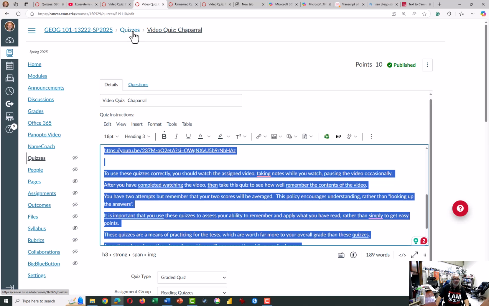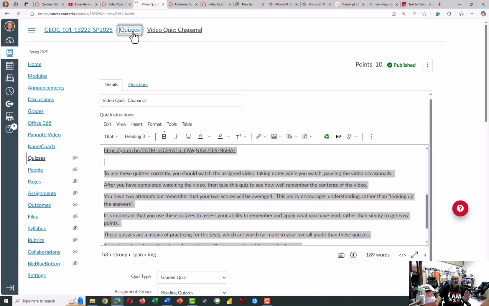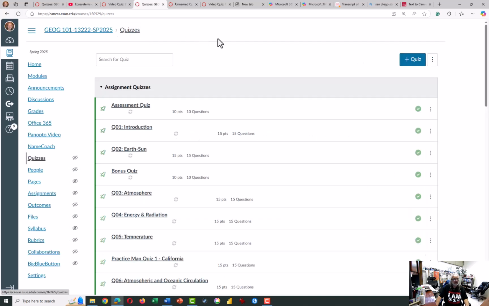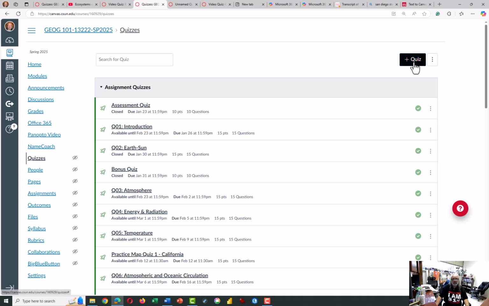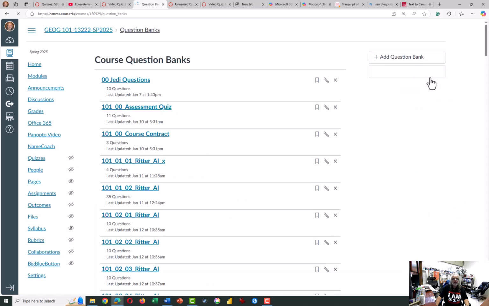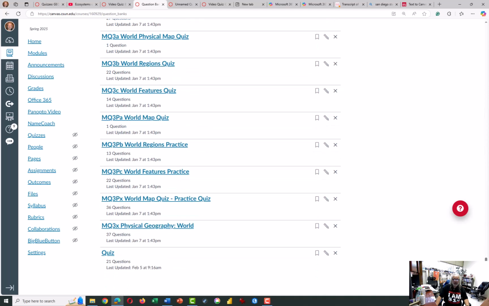Let's jump back to the quizzes list, and if you haven't done this, it's a pretty good skill to have. The three dots here next to the add quiz button is manage question banks, and so I open the question banks, scroll all the way to the bottom, and here's the new question bank.